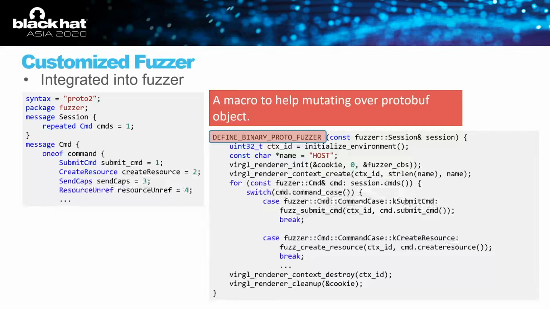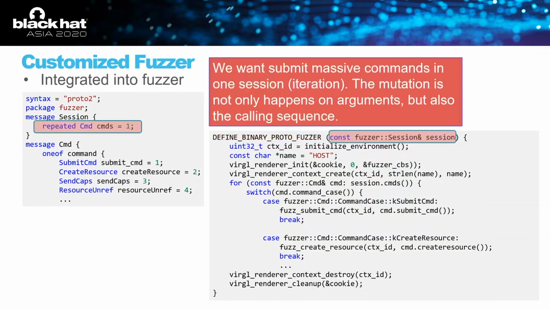Integrating this into the fuzzer is also easy. Libprotobuf-mutator provides a convenience macro to help with mutating protobuf objects. We change the libfuzzer entry function with this, and its argument is the protobuf object we have defined.